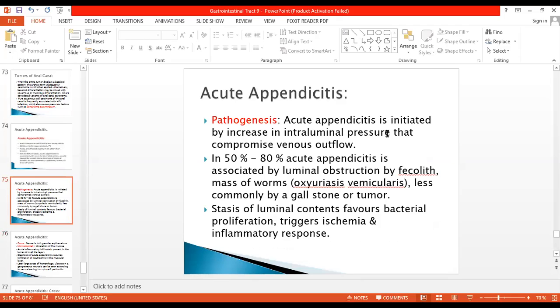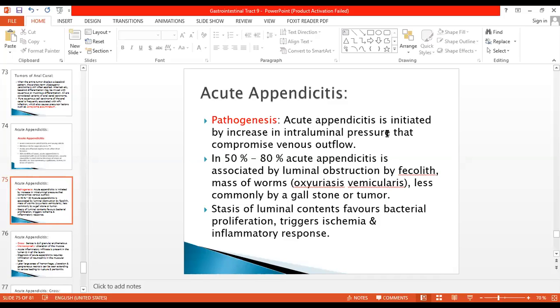Pathogenesis. Acute appendicitis is initiated by an increase in the intraluminal pressure that compromises venous flow. In 50 to 80% of cases of acute appendicitis, it is associated with obstruction by a fecalith within the lumen of the appendix, or a mass of worms, Oxyuris vermicularis. It infects the appendix and can lead to blockage of the lumen, or less commonly it is by a gallstone or a tumor.